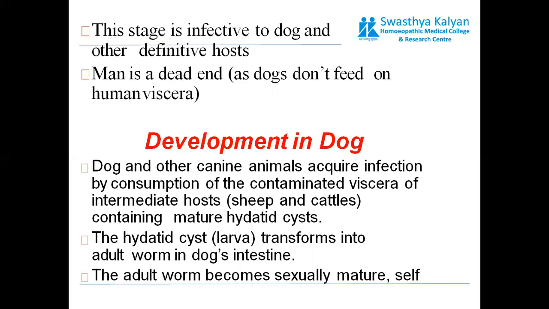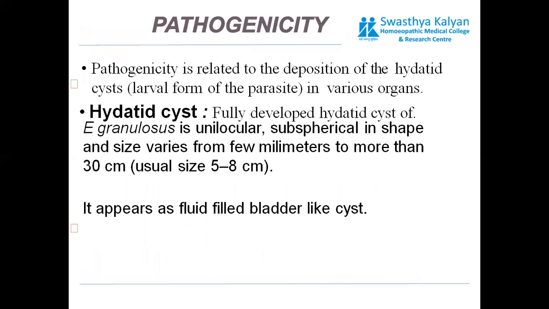Now what happens in the dog, how does the cycle develop in the dog? Dogs and other canine animals acquire infection by consumption of contaminated viscera of intermediate hosts, that is sheep and cattle, containing mature hydatid cysts. So the hydatid cysts are not transferred by the feces; rather, they stay in the viscera and the organs. And when the dog eats a dead animal, the cyst may enter into the dog. The hydatid cysts transform into adult worms in the dog's intestine, where the worm becomes sexually mature.